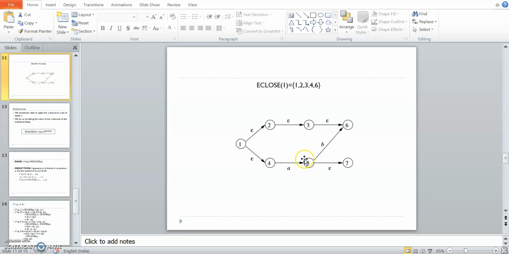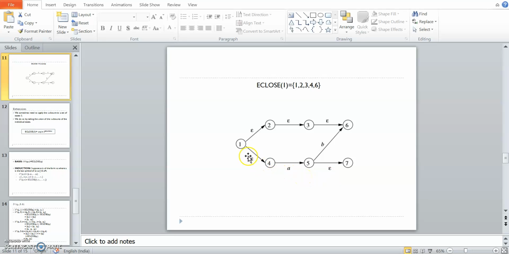This is just a transition graph, right? For just to calculate the epsilon closure. Now see states 1, 2, 3, 4, 5, 6, 7. These are the states. How many states? 7 states. Out of that, epsilon transitions are these many, right? 1 to 4, 1 to 2, then 2 to 3, and 3 to 6, 5 to 7. These are the epsilon transitions.